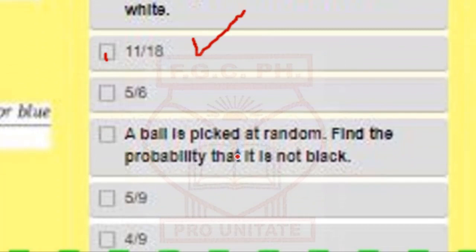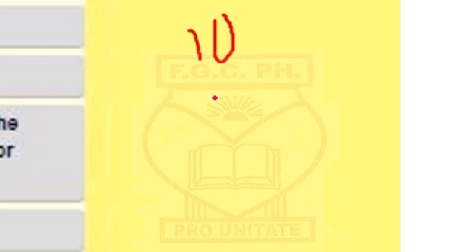And lastly, a ball is picked at random. Find the probability that it is not black. How many black balls are here? There are 8 black balls. So not black means all the other balls, and all the other balls are 2, 5, and 3. There are 10 balls that are not black. So that should be 10/18. So 10/18 should now become 5/9. So that's correct, 5/9.